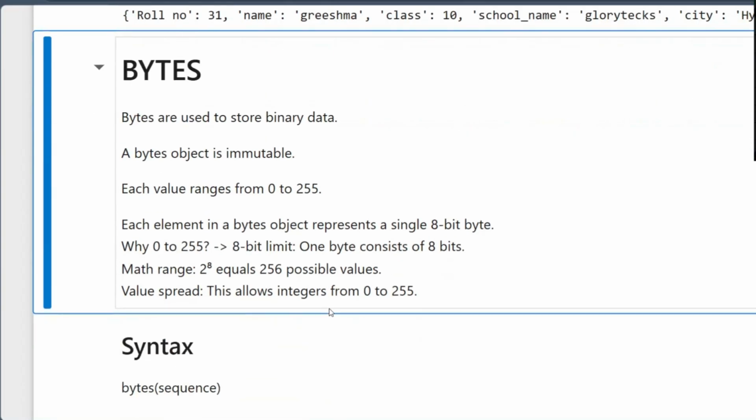The very next thing is bytes. What is byte? These are used to store the binary data. What is binary